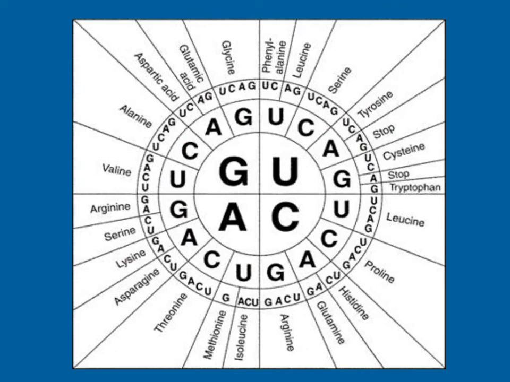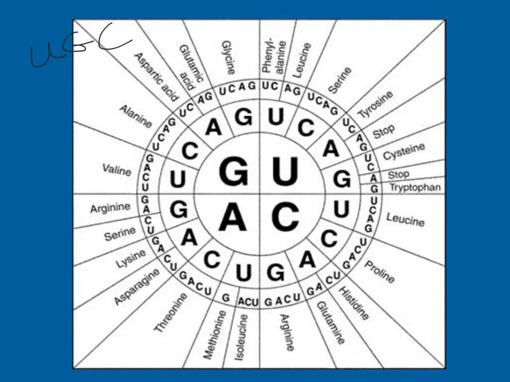All right, so this is the other type of codon chart. I particularly find this one to be easier than the other one, and a lot of you probably will too. The way this one works is you start in the center. Let's say for this one we're going to code for UGC. You simply start in the center and you work your way out. So UGC would code for cysteine.